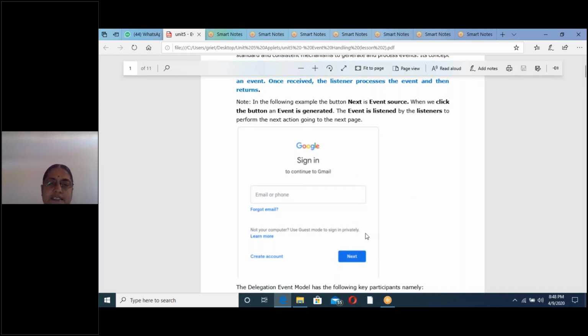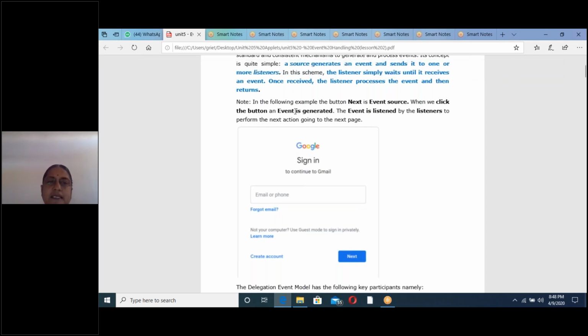So here, this is a button. This is called the event source. What is the event source here? This is the button, an AWT control. See, in the following example, the button is the event source. When we click this button, an event is generated. Then the event is listened to by the listeners to perform the next action, going to the next page.